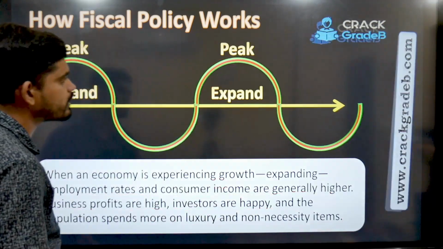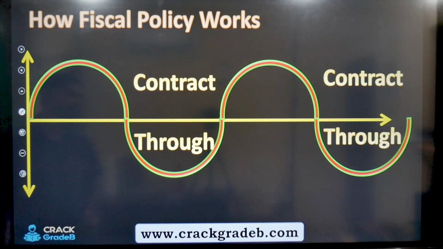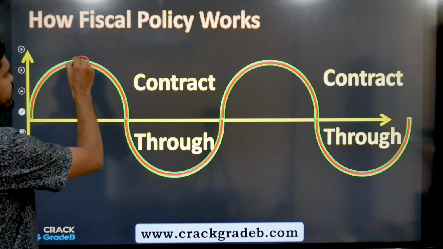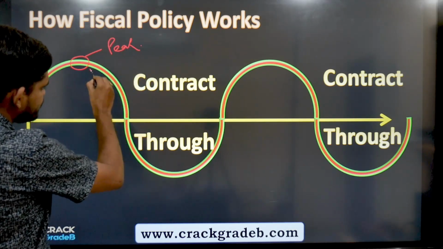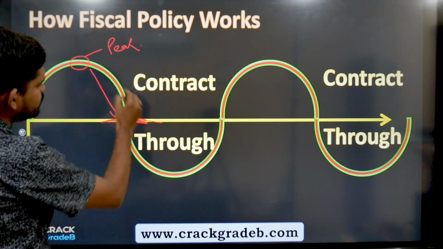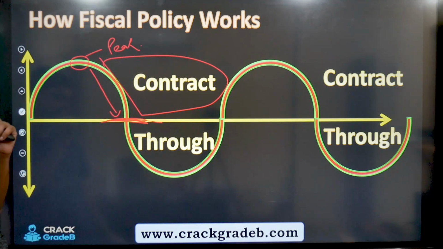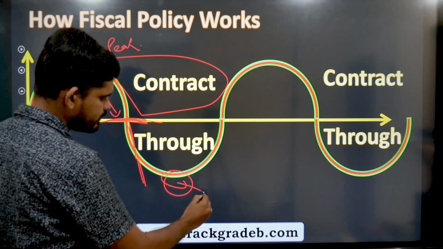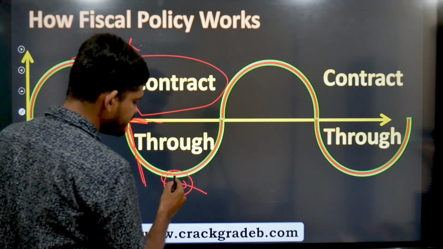Now let us move further in our lecture and understand the next phase, that is contract and trough. The moment it reaches the peak, it will start to fall and come to this level. The entire fall is known as contract. It will go down, and the moment it reaches the maximum down it could go, it will start to rise.